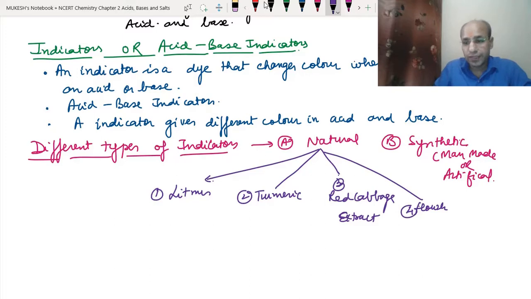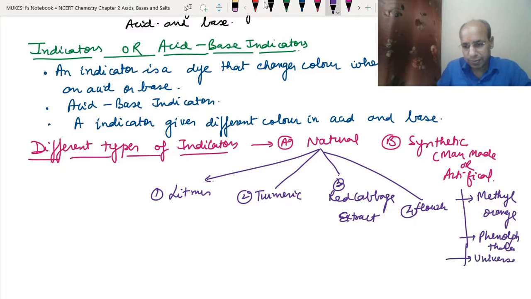If we go for the synthetic or man-made, one is methyl orange, another is phenolphthalein, and the third is the universal indicator. So in the natural we have litmus, turmeric, red cabbage and flowers, and in the synthetic or man-made we have methyl orange, phenolphthalein and universal indicator.